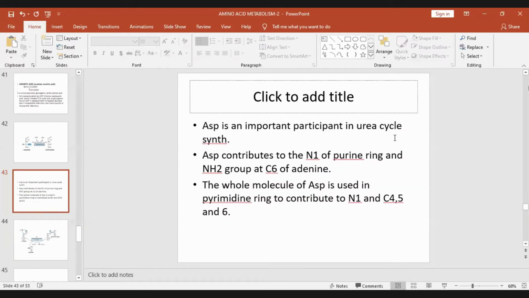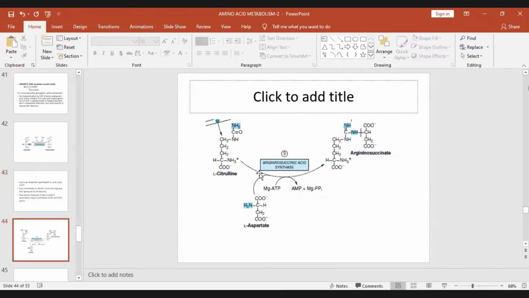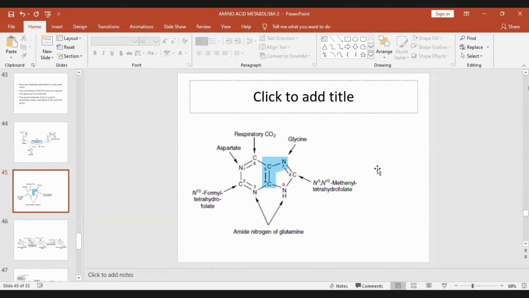Aspartate is an important participant in urea synthesis. So citrulline combines with aspartate in the presence of argininosuccinate synthase, which requires ATP and is converted to AMP and inorganic pyrophosphate to form argininosuccinate, which in further steps will be cleaved into urea and ornithine. So it also participates in the purine ring. It forms N1 of the purine ring.